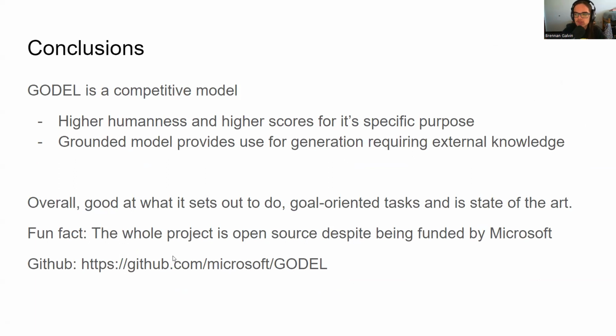So what conclusions can we draw? Well, Gödel is a competitive model. It generally scores much higher in humanness, and its grounding techniques allow it to stay a lot more relevant than other language models. Overall, it's good at what it sets out to do. Very specific tasks, so you could use it for like a manager AI on maybe a website. So if someone needs something, it can direct them directly to that particular product.